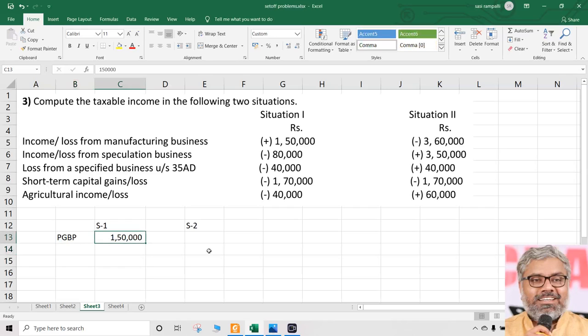So no negative income is there which can be set off against this positive income of 1,50,000. So not possible. So leave this. Situation number 1 total is going to be just 1,50,000 only. That is the final answer. No set off, no nothing.